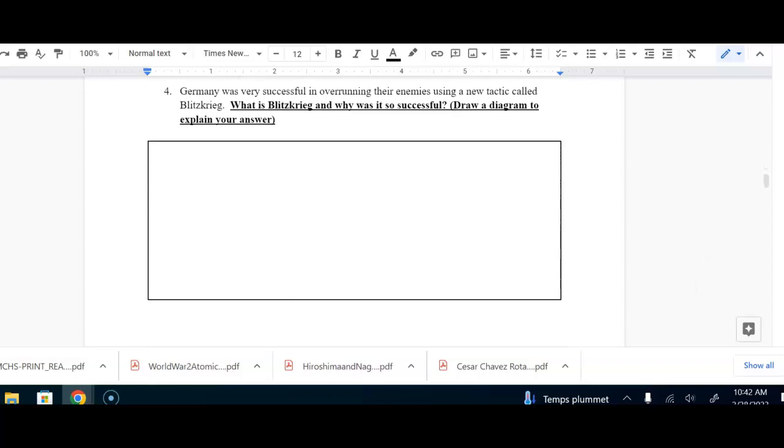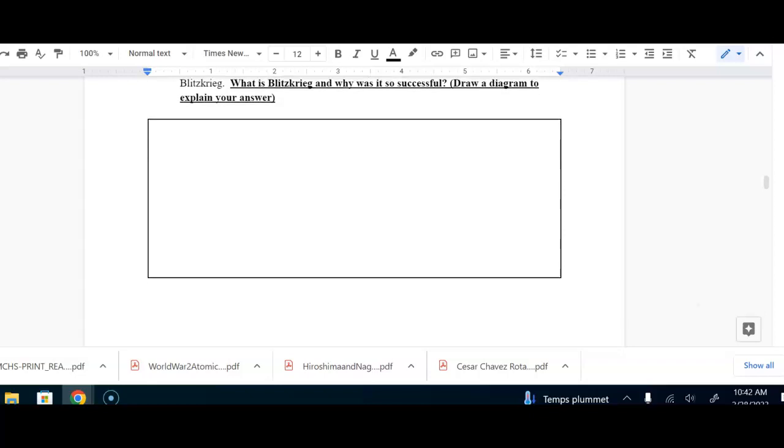Number 4. Germany was very successful in overrunning their enemies using a new tactic called blitzkrieg. What is blitzkrieg, and why was it so successful? Draw a diagram to explain your answer.